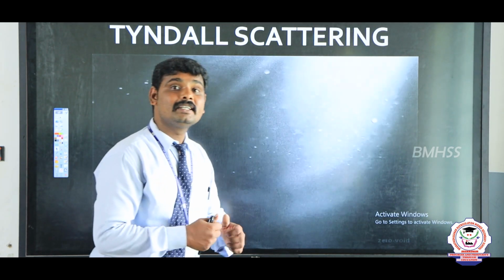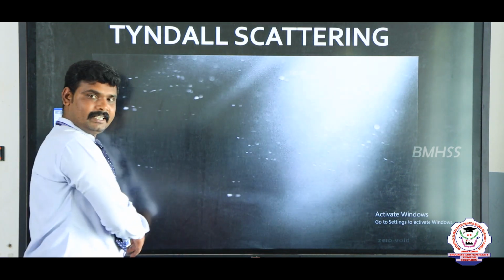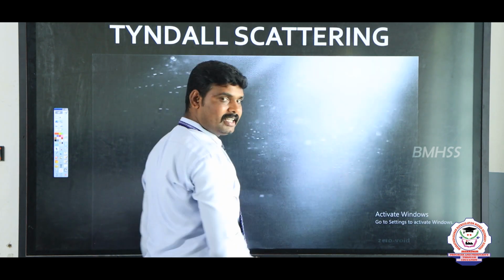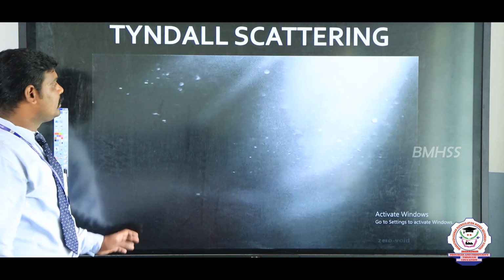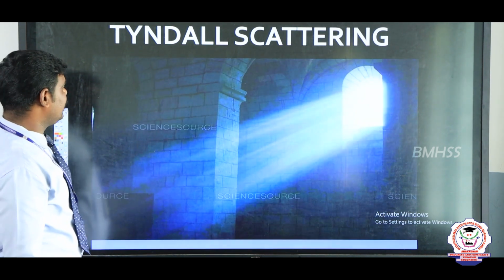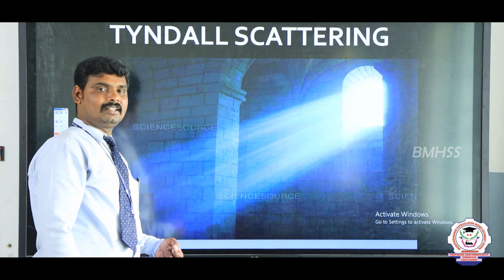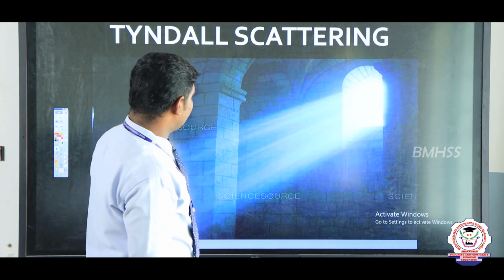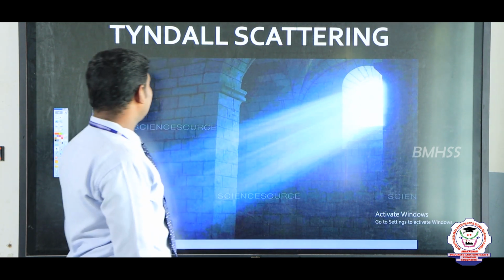Here most of the dust particles are present, so all the light is scattered. So this is Tyndall scattering. Tyndall scattering is when sunlight or any other light falls on dust particles, it is scattered. Okay, we can see one more image as an example of Tyndall scattering.